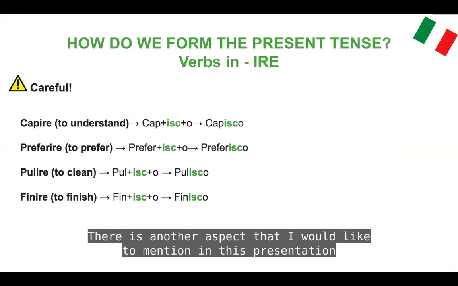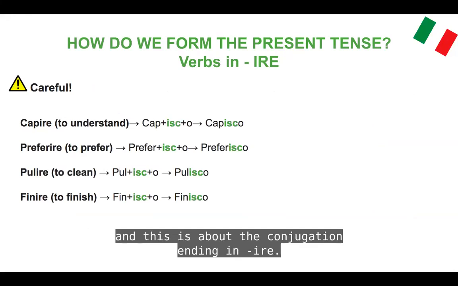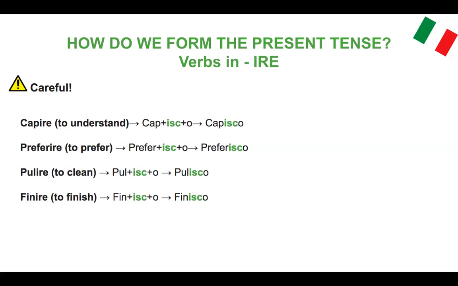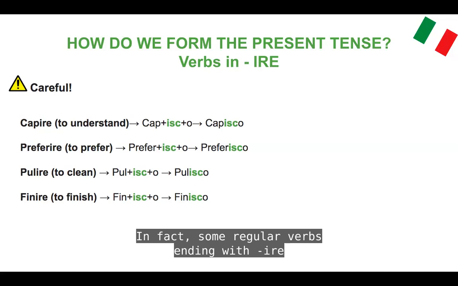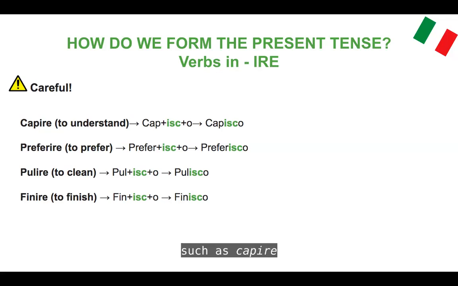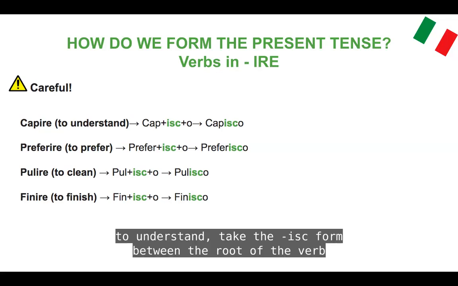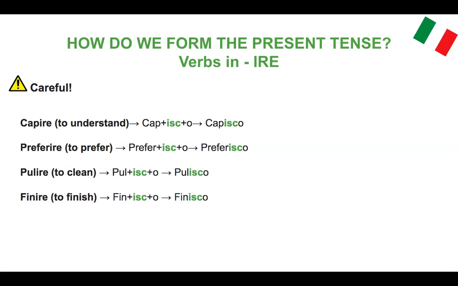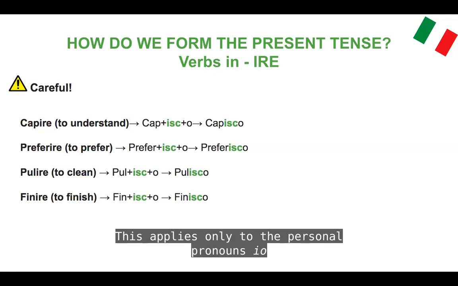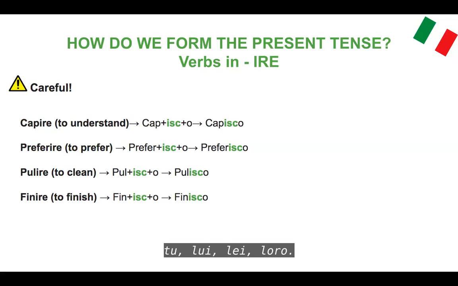There is another aspect that I would like to mention in this presentation, and this is about the conjugation ending in -ire. In fact, some regular verbs ending with -ire, such as capire, to understand, take the -isc form between the root of the verb and the ending. This applies only to the personal pronouns io, tu, lui, lei, loro.